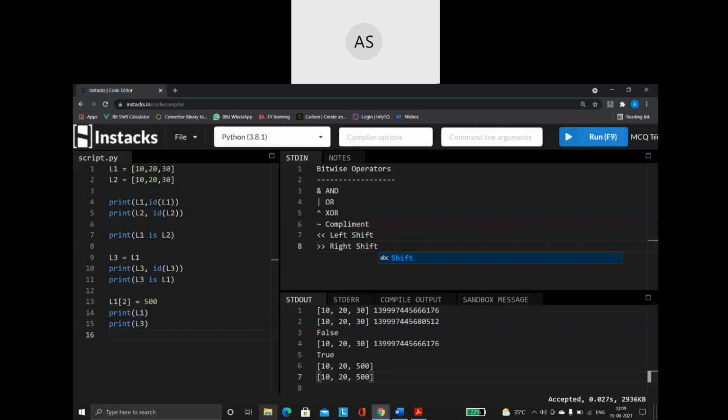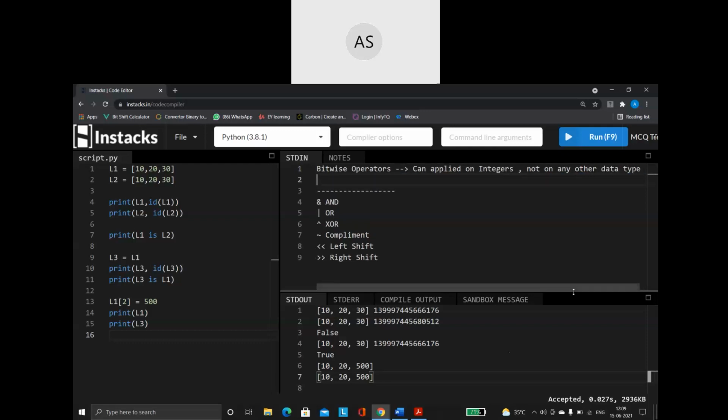Okay, now the important thing you have to remember with regards to the bitwise operators is that bitwise operators can be applied only on integers. So if the data type is an int, they can be applied, not on any other data type. That is the first point you have to remember.